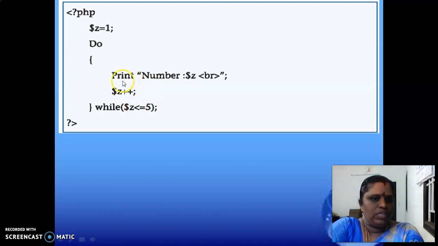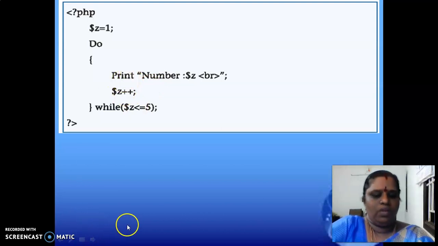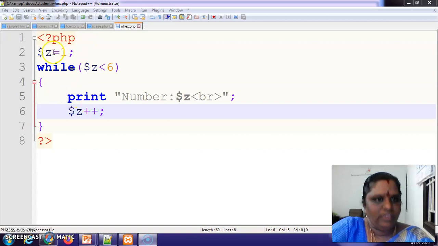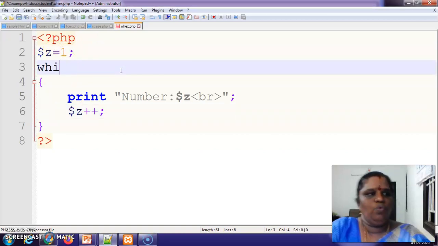This is the do while loop, and the example for this is do print number. We can check with this program now. In this program itself, we can change it and make this as do.